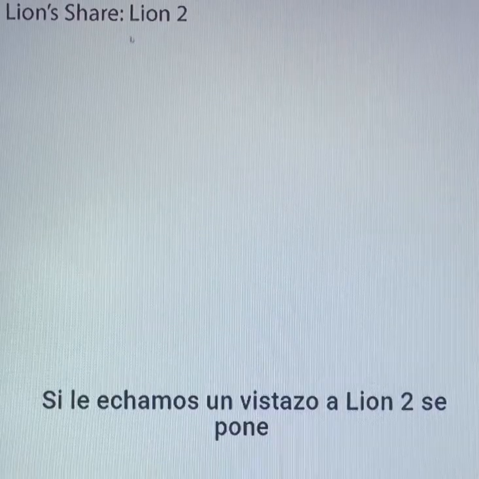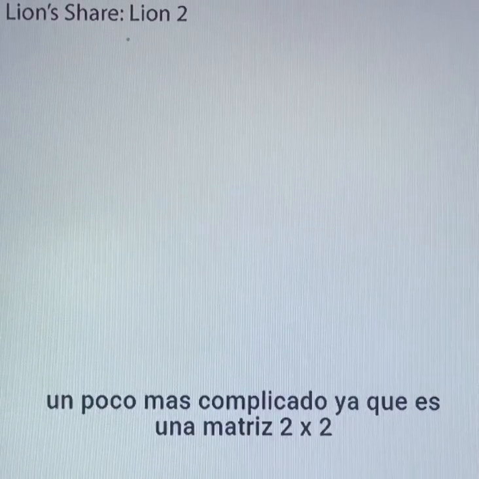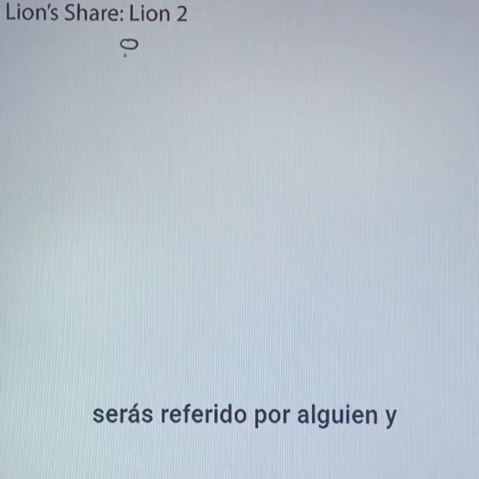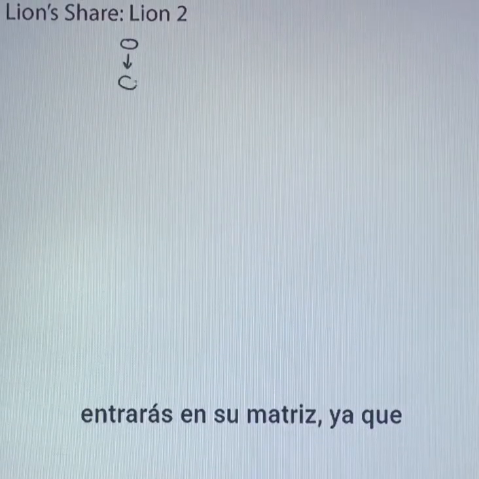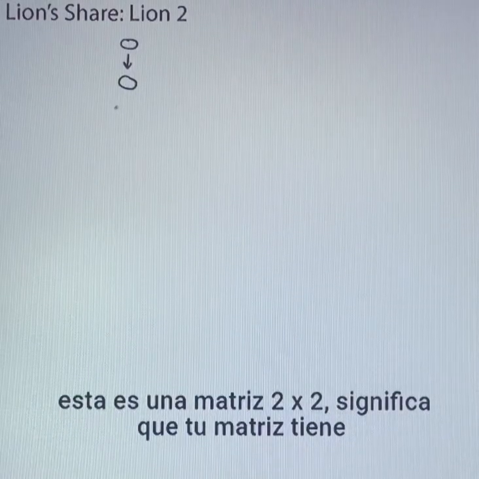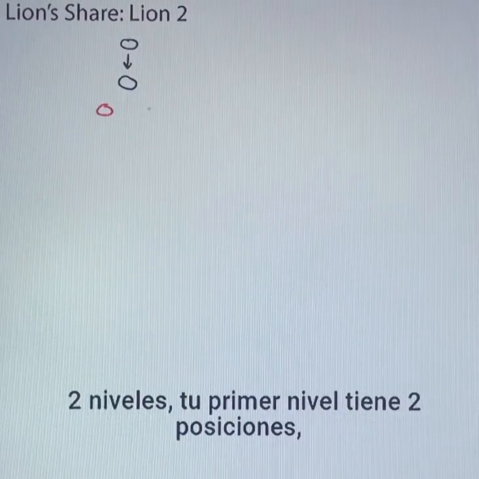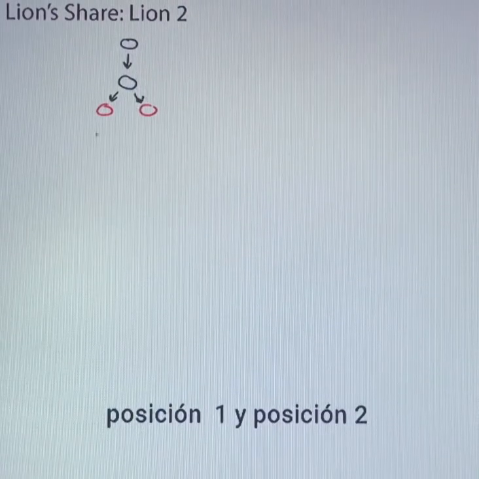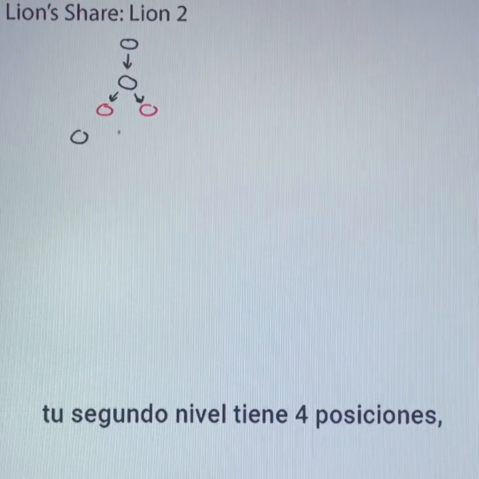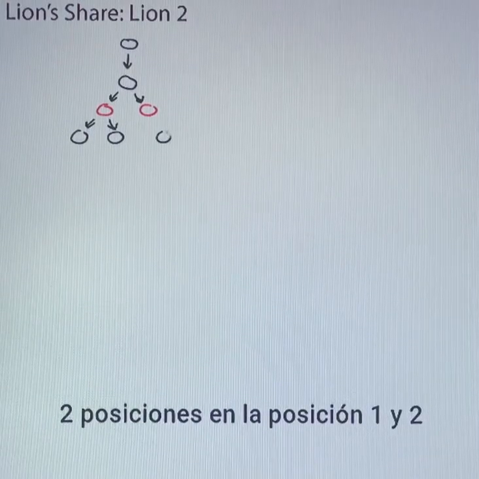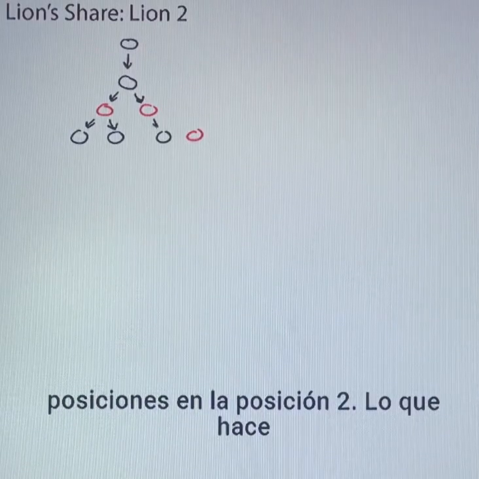If we take a look at line 2, it becomes more complex since this is a 2x2 matrix. You will be referred by somebody and you will enter into their matrix. Since this is a 2x2, that means that your matrix has 2 levels. Your first level has 2 positions, position 1 and position 2. Your second level has 4 positions, 2 positions under position 1 and 2 positions under position 2.